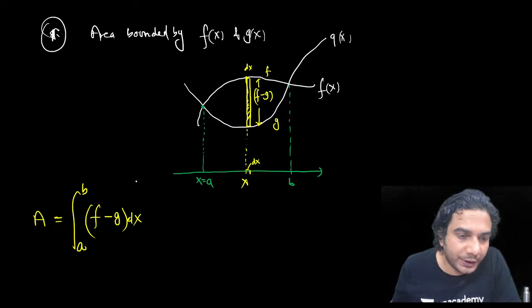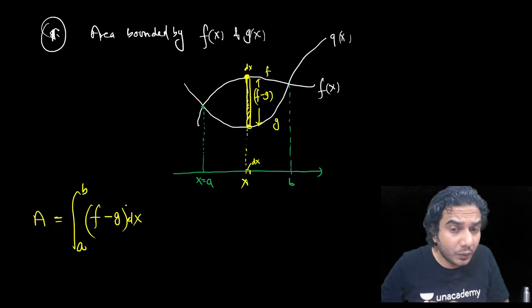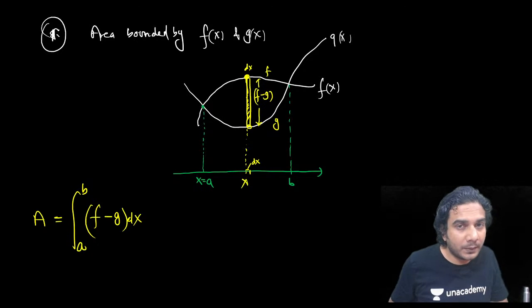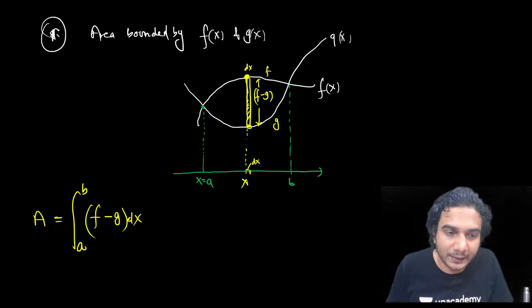So f minus g, this will be the area. That means if you subtract the lower function from the upper function, you'll get a positive area. If by mistake you do g minus f, then there's no problem. Still you'll get the area, but it will be with a minus sign. So you need to put mod in that case.